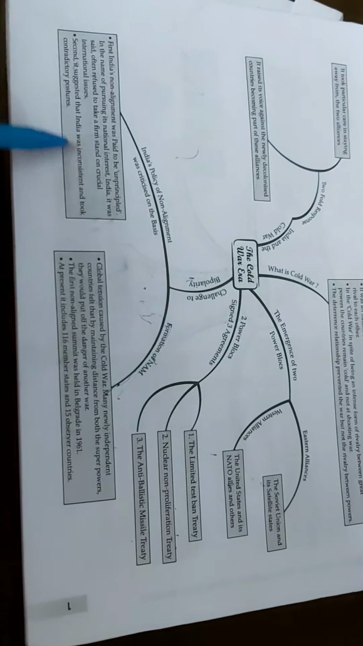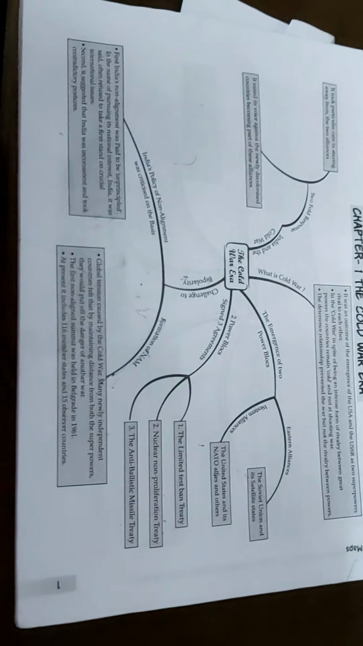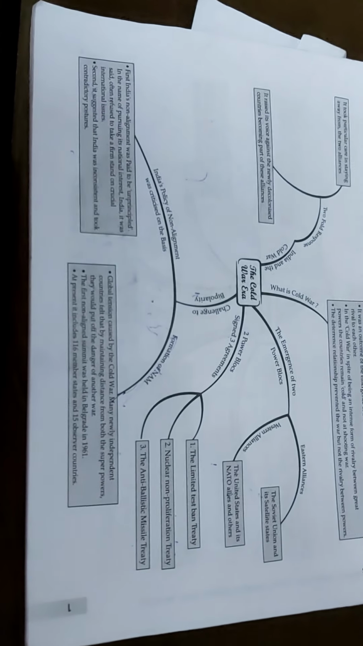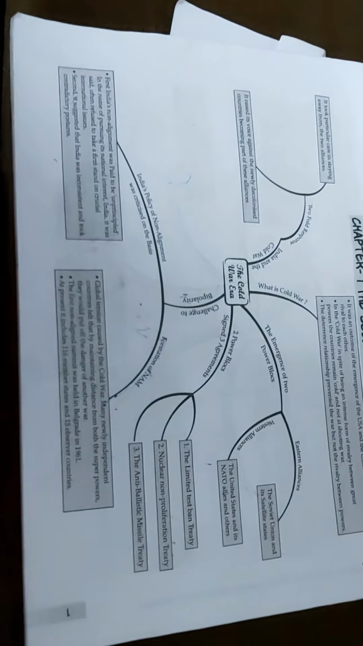Second, it suggested that India was inconsistent and took a contradictory posture. Why contradictory posture? कैसे कि India said that it was a member of NAM, ना वो यूएसए के साथ है ना वो यूएसएसआर के साथ है. But in 1971 India signed an agreement for 20 years with USSR, a friendship treaty. And then how can India be a NAM country?